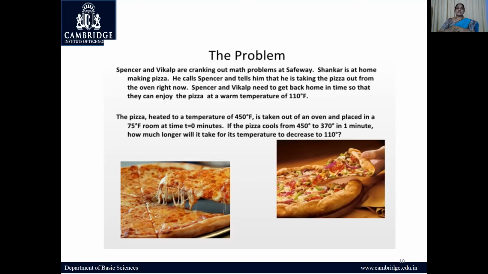Now this discussion is framed into a question. So let us see the question. The pizza heated to a temperature of 450° Fahrenheit is taken out from an oven and placed in a 75° Fahrenheit room at time t equal to 0 minutes. If the pizza cools from 450° to 370° in 1 minute, how much longer will it take for its temperature to decrease to 110° Fahrenheit? This is the question.